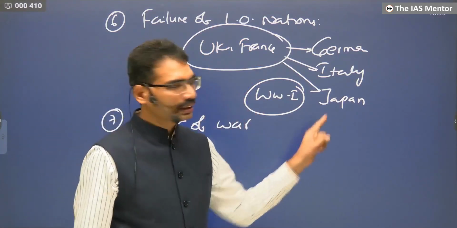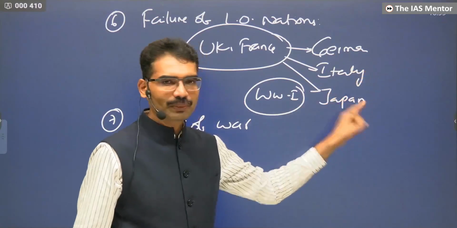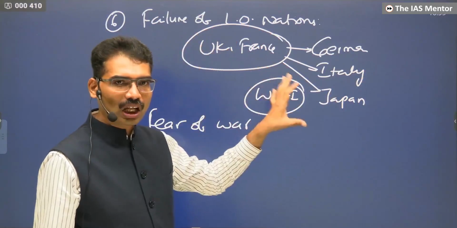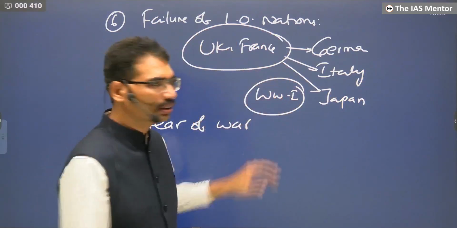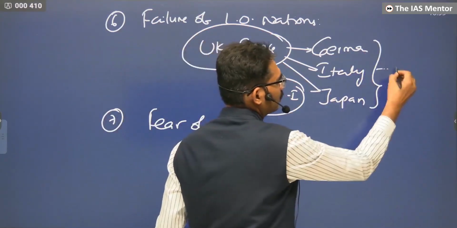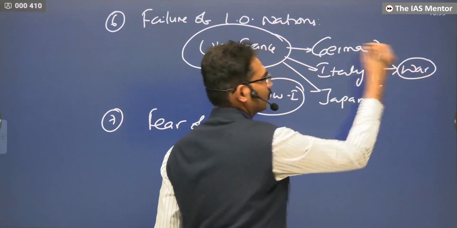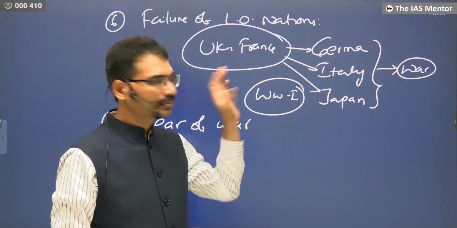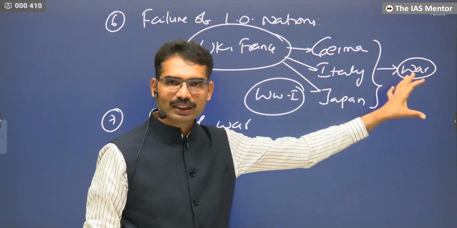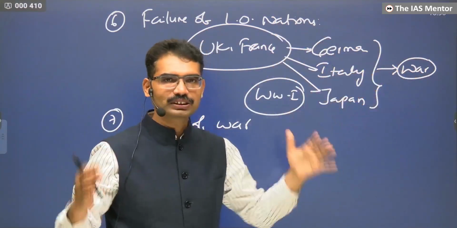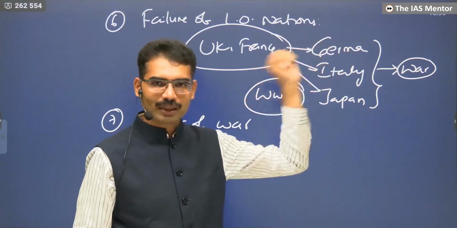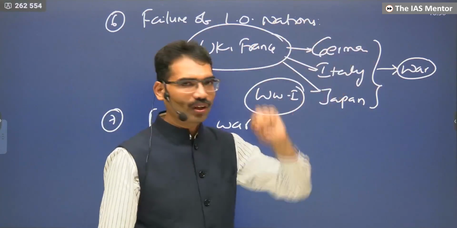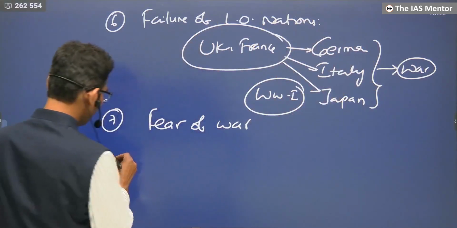As a result, leaders like Hitler, Mussolini, and the Japanese leadership felt that other countries were now fearful of war. Let us go to war. And when they are fearful, it is easy to defeat them. We become successful. We build the nation. We make Germany very strong, and we will build a very big empire. Fear of war on one side, and interest in war for these people. Next one.